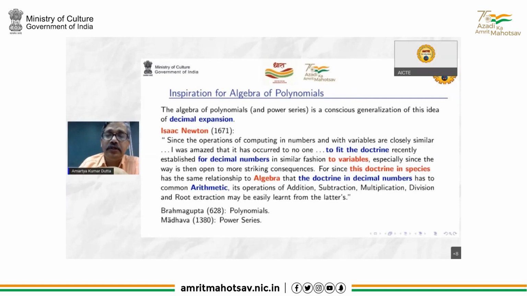So what Newton is saying is that to fit the doctrine recently established for decimal numbers to variables, that means the polynomials, "especially since the way is open to more striking consequences. For since this doctrine in species has the same relationship to algebra that the doctrine in decimal numbers has to common arithmetic, the operations of addition, subtraction, multiplication, division, and root extraction may be easily learned from the latter." So Newton in the 17th century makes a very clear acknowledgement that the polynomial arithmetic can be straight away taken from the arithmetic with the decimal system.